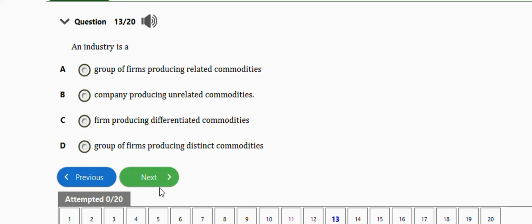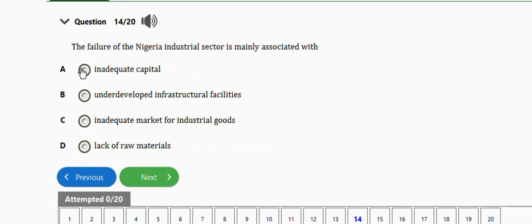The next question is this one. It says the failure of the Nigerian industrial sector is mainly associated with inadequate capital, underdeveloped infrastructure facilities, inadequate market for industrial goods, lack of raw materials. Right answer is option B, which is underdeveloped infrastructural facilities.